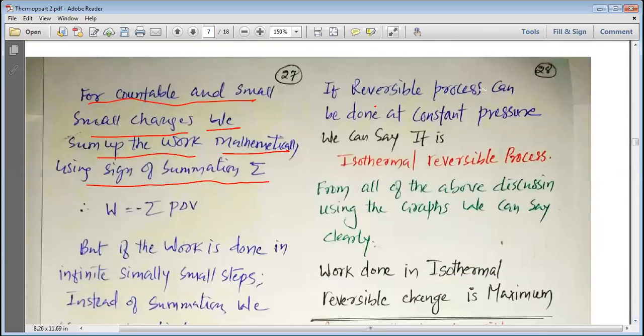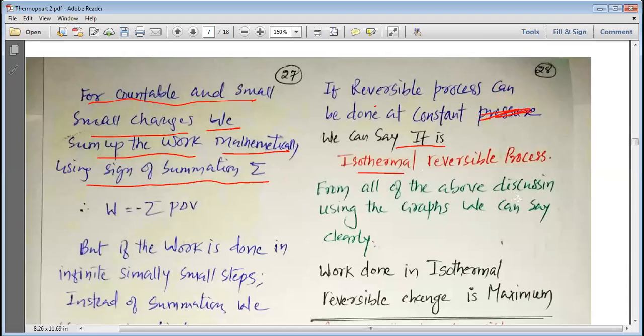If a reversible process can be done at constant temperature, we can say it is an isothermal reversible process. See, instead of pressure, please make sense that it is temperature. Because isothermal means constant temperature, if the process is done at constant temperature, we can say it is an isothermal reversible process.